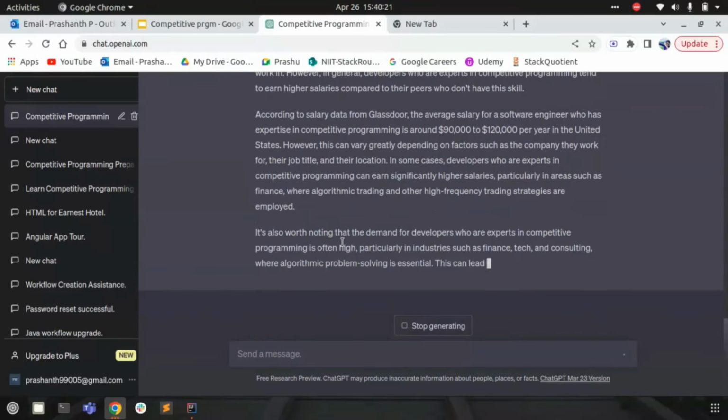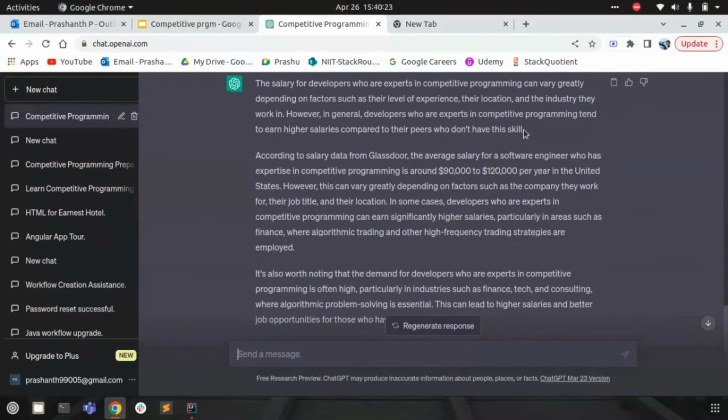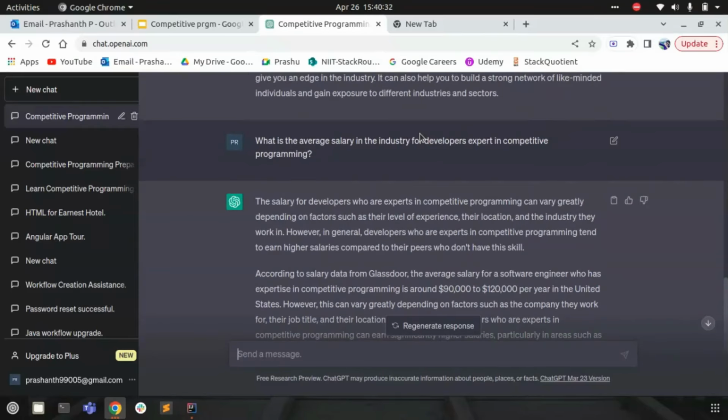However, in general, the developers who are expert in competitive programming tend to earn higher salaries compared to other peers who don't have the skills. It also says it does not only depend on the skills that you gain. It also depends on the level of experience that you have, the location that you're located in, and the industries that you work for.